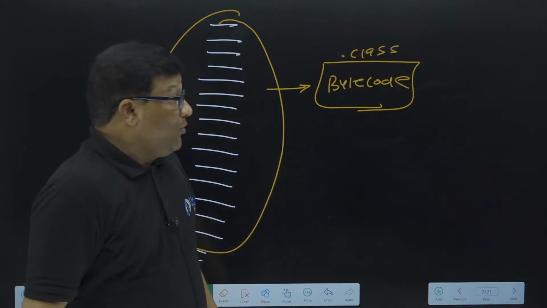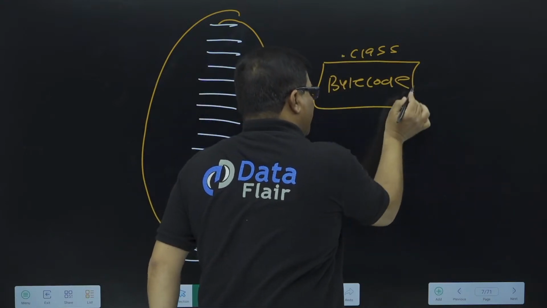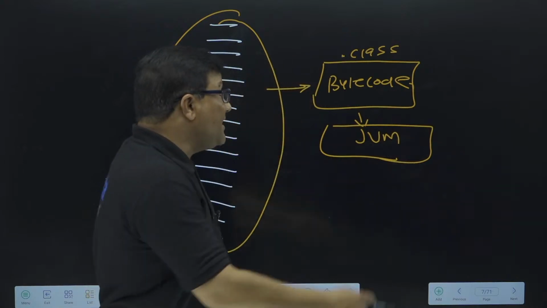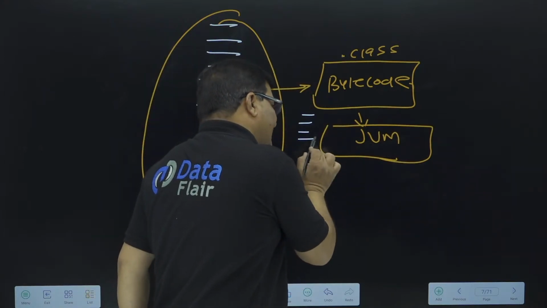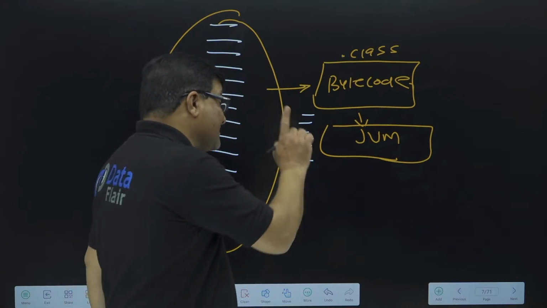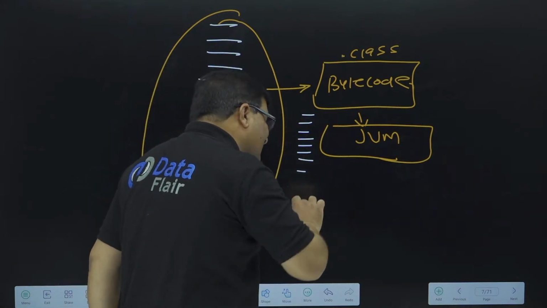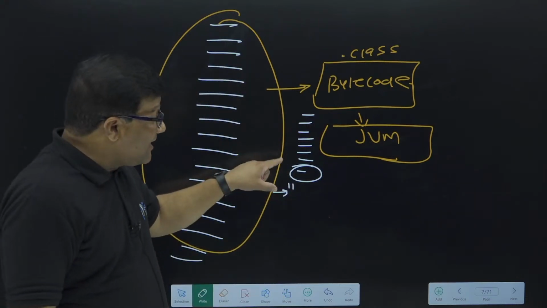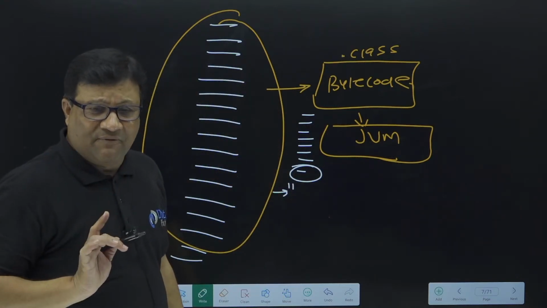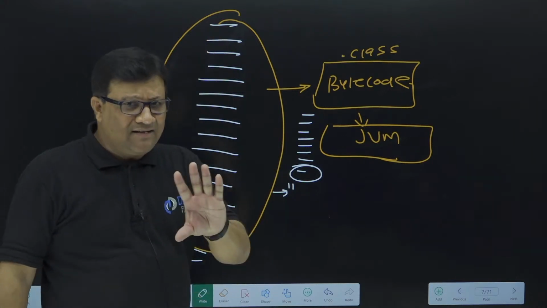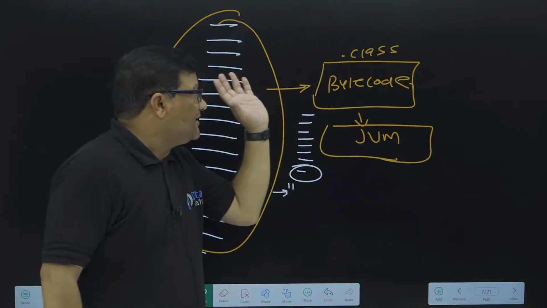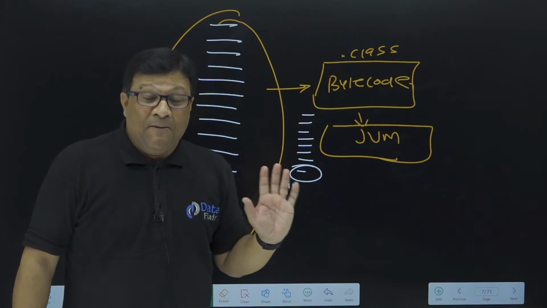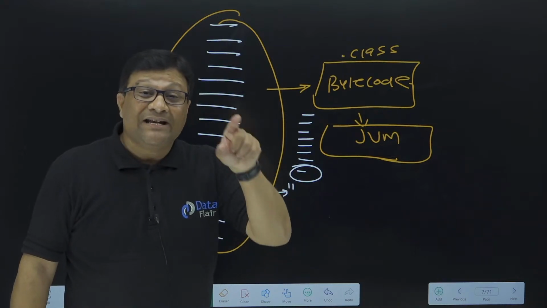But once this bytecode is provided to the JVM, you know what the JVM will do? The JVM will check for errors line by line, line by line, line by line. And suppose the JVM finds a runtime error at the 11th line. That error can be a different scenario. There is no syntax error in this code, so the compiler converted the complete source code into bytecode because it's syntax error free code. But there is a runtime error at the 11th line.